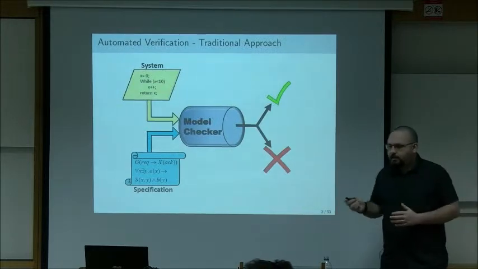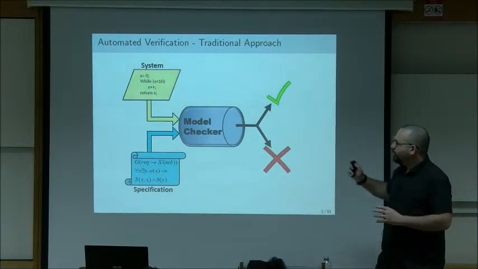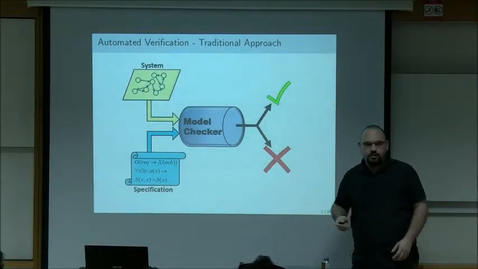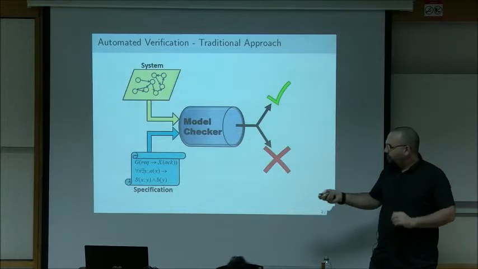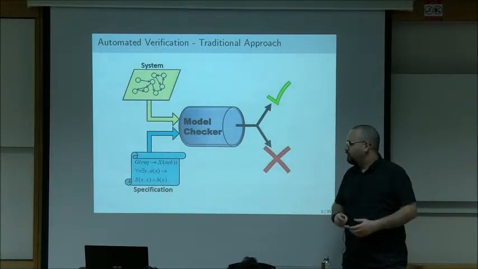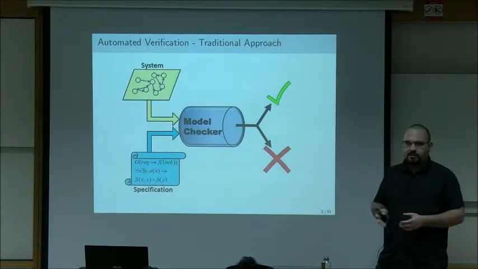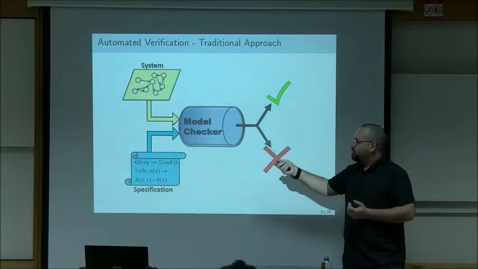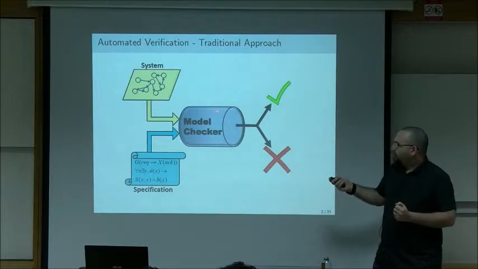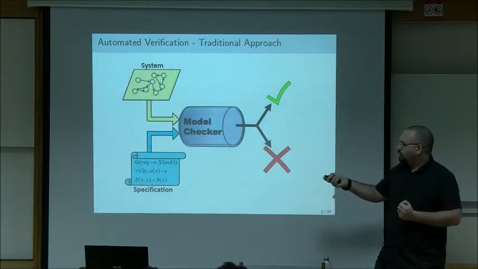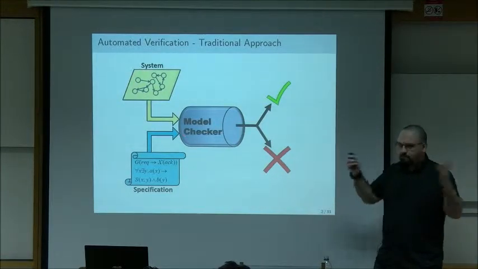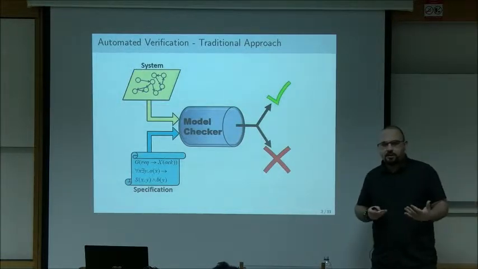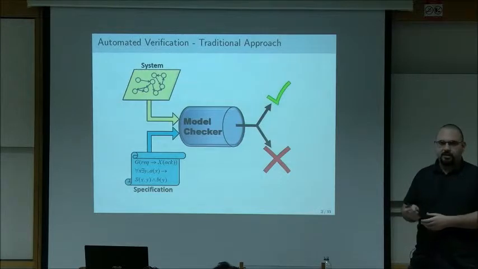In verification, the basic paradigm is called model checking, and it is the following. We're given a system, either as a piece of code or as a finite state machine or in other formalisms, and we're given some specification, which is either a logical formula or some specification formalism that gives a property or a list of properties that we want the system to satisfy. The basic paradigm says that we take these two, we pass them through a model checker, which runs some kind of checks, and it gives out an answer. Either yes, the system does satisfy the specification, or no, the system doesn't satisfy the specification.